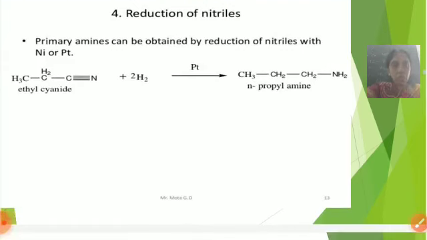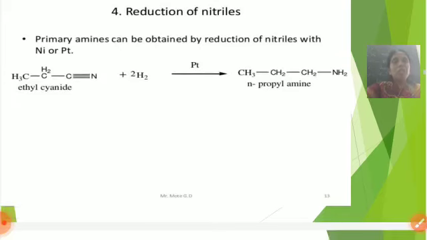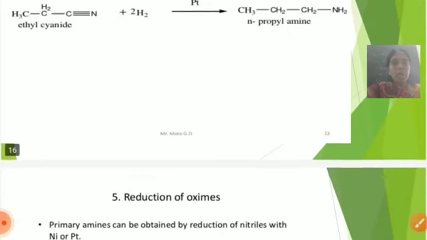Platinum is a reducing agent. Ethyl cyanide reacts with hydrogen 2H2 and is converted to CH3CH2CH2NH2, propylamine. N-propylamine is also a primary amine.